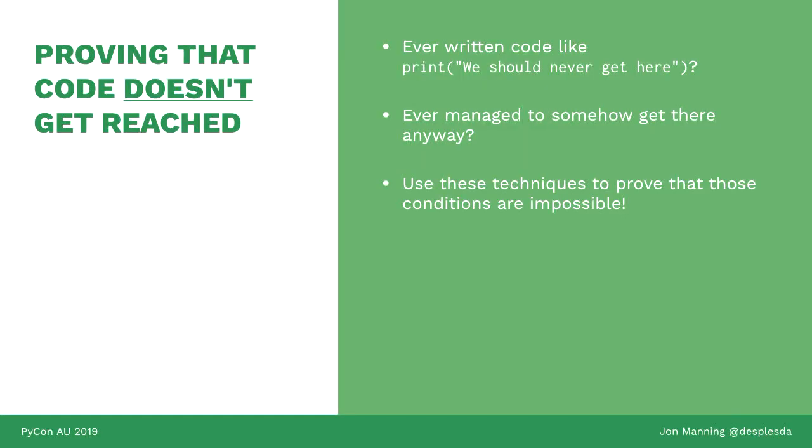You can also use it to prove that code doesn't get reached. So, ever written code that goes, we'll never get here, and then you got there? Yeah. Well, using this, you can turn this whole thing on its head. You can say it's a failure if the path is actually valid. We never want any paths that reach this here. I want to catch those with if statements or exception handling. So you can use that to prove that your assertion failures will never happen, that they're adequately taken care of.